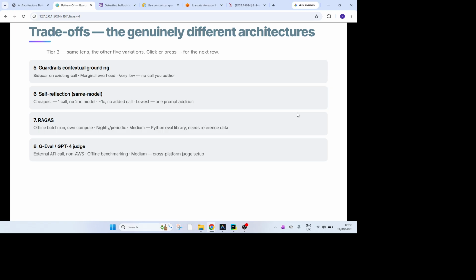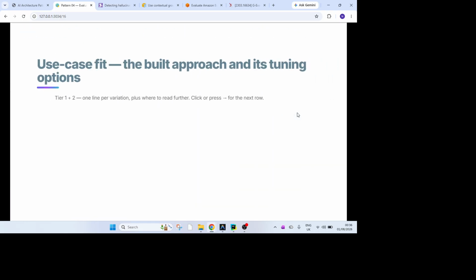This is another example, where you can use the external API call and the benchmark one. I have an example there, which I will go through once. The last one is the human in the loop, where we send it to a human to review before responding back. Obviously, this is not a good fit for real-time scenarios or near-real-time use cases.